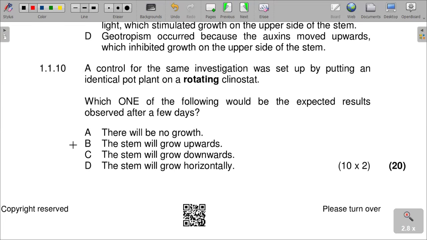If you refer to another question that I answered about the effect of the rotating clinostat, it makes the stem grow horizontally, which is D. The stem will grow horizontally because of the effect of the rotating clinostat.